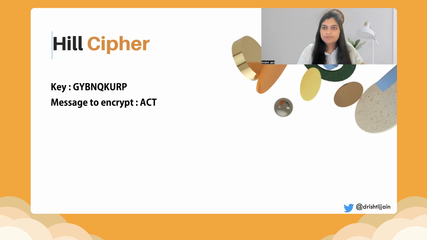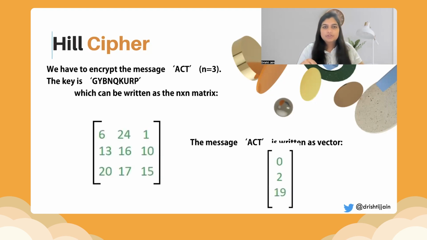For example, our key looks something like this, random letters. But this is a key that would be shared between the two people who are sending messages to each other. And the message that we have to encrypt is ACT, the word ACT. So what we do is we write our key, we do a mod 26, and we write our key in the form of a matrix. So G, Y, B, N, Q, K, U, R, P. All of these are written as a vector. And also the message ACT is written as a vector.